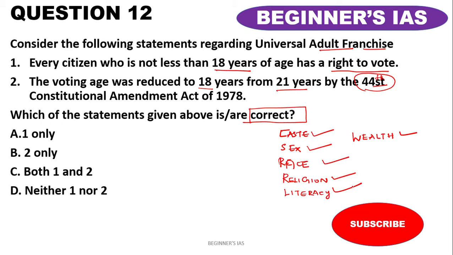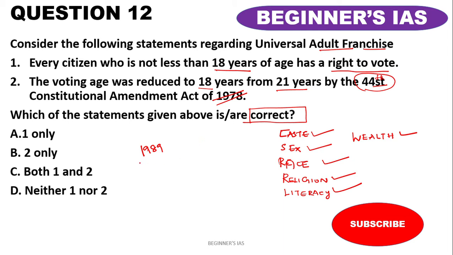So therefore remember these points. Also note down that the voting age was reduced to 18 years from 21 years in 1989. So remember 1989. Here it is given as 1978, therefore obviously wrong.